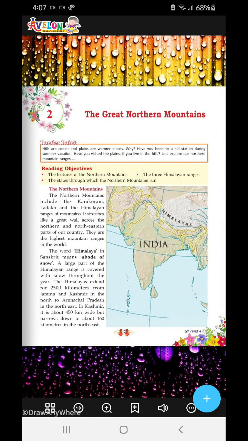Everyone. Today we study about the Great Northern Mountains. In the previous lesson, we have learned that India has 6 physical divisions, and they are the Northern Mountains, the Northern Plains, the Great Indian Desert, the Peninsular Plateau, the Coastal Plains, and the Islands. Today we are going to study about the Great Northern Mountains.